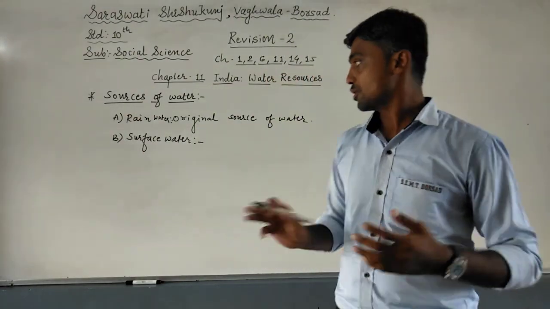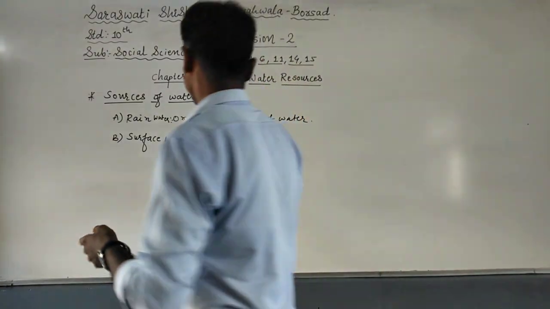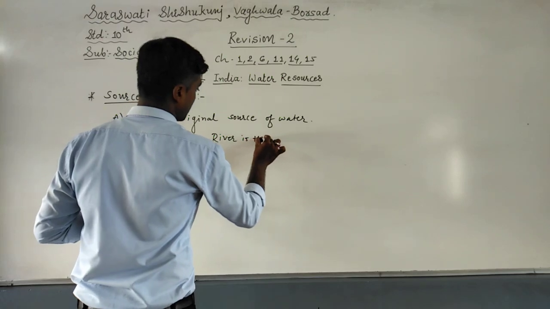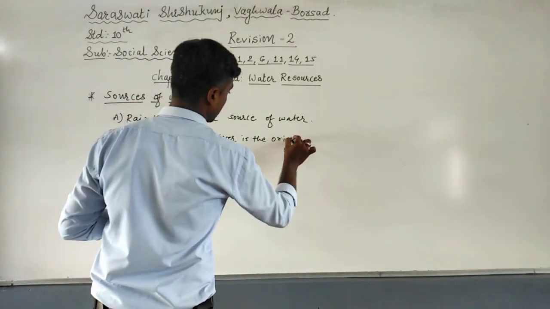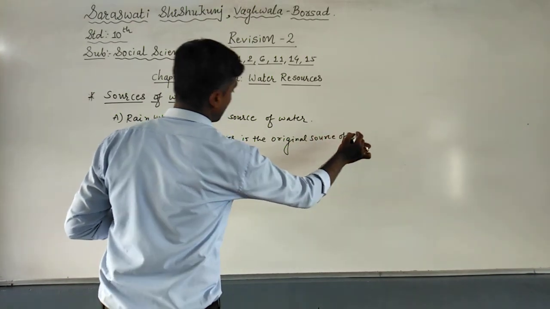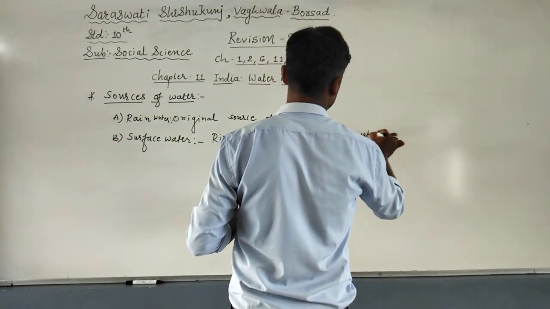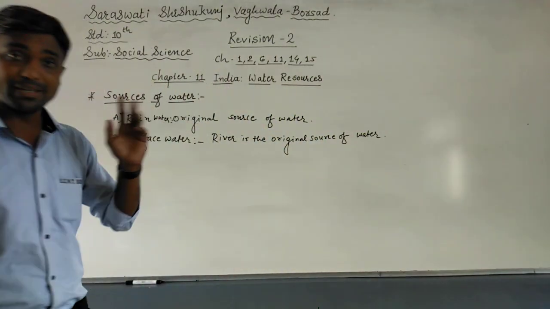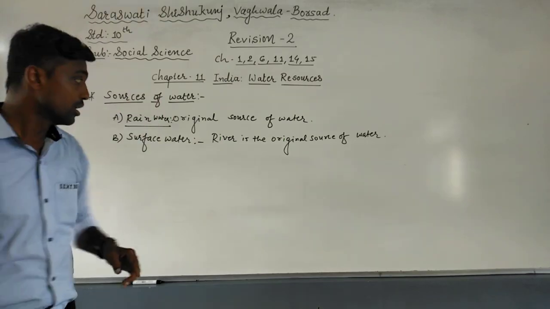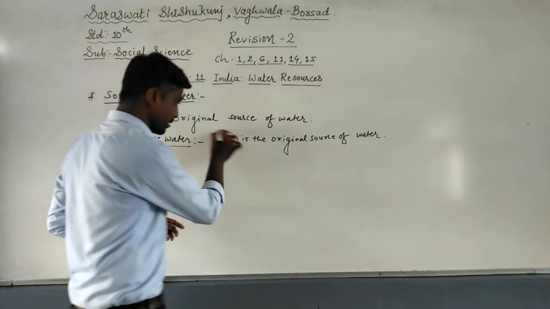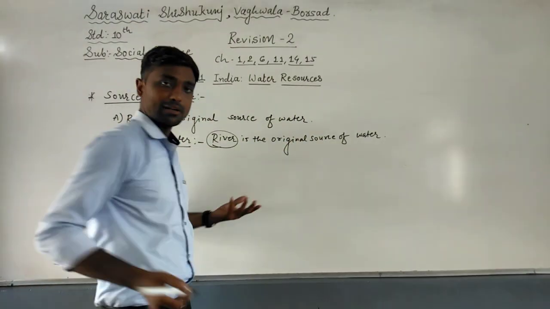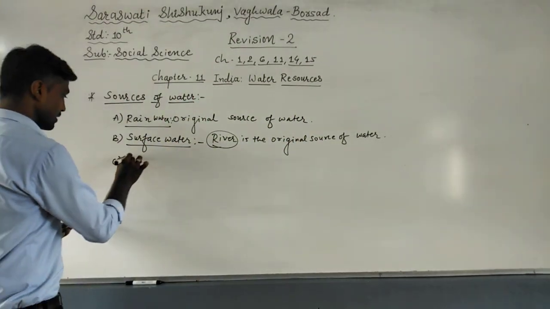So in surface water, many things are there, but here river is the original source of water. Don't be confused here. Rainwater is the original source of water on the entire earth, but in surface water, river is the original source, or you can say the main source. And the third one is groundwater.